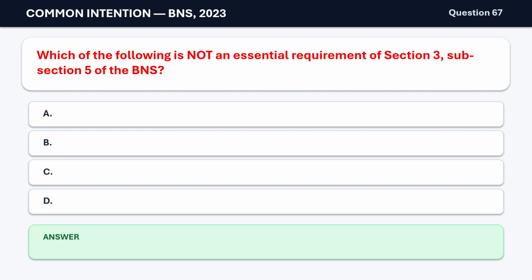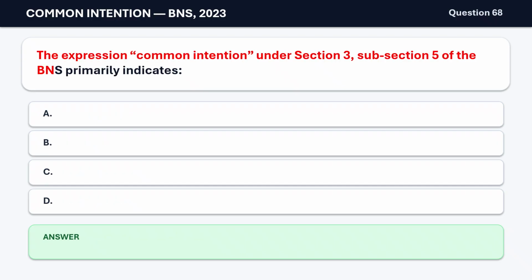Question 67. Which of the following is not an essential requirement of Section 3, subsection 5 of the BNS? A. Several persons. B. Criminal act. C. Common intention. D. Common object. The correct answer is D. Common object.